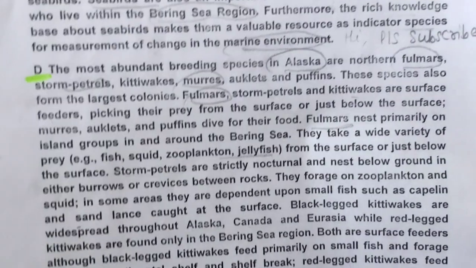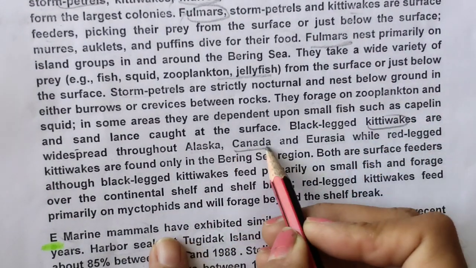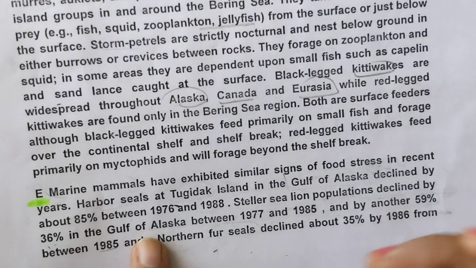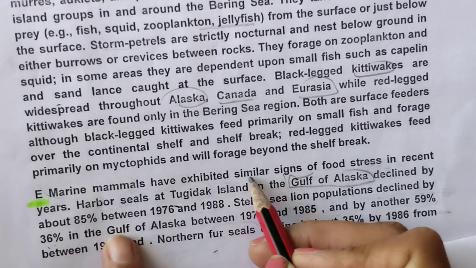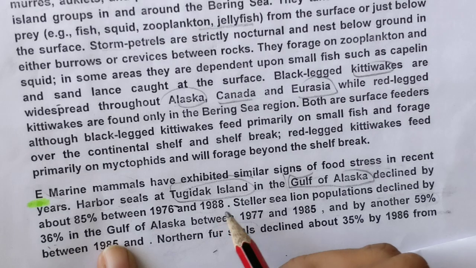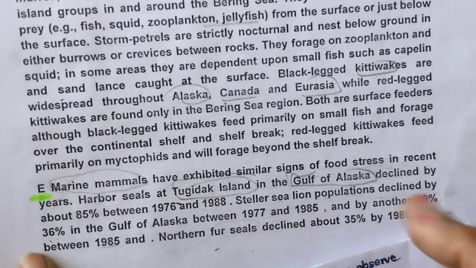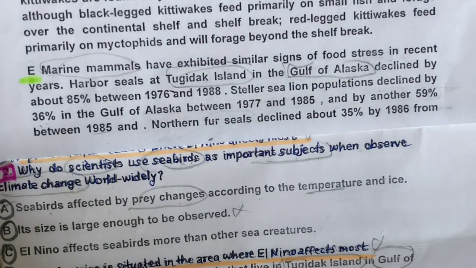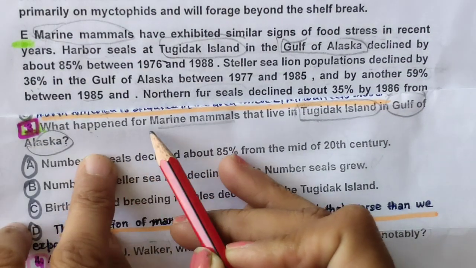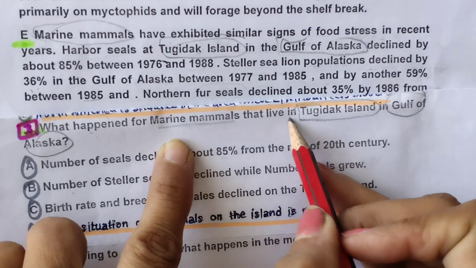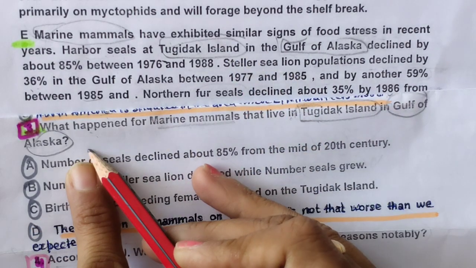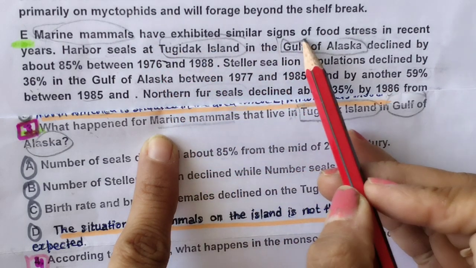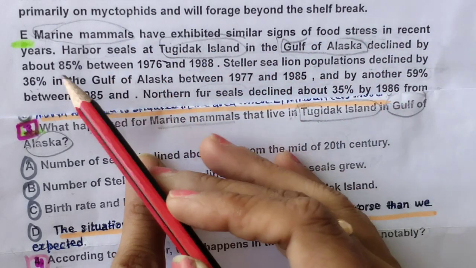Jellyfish, black-legged kittiwakes, Canada, Eurasia, Alaska. So nothing is there. So next paragraph. Yeah, Gulf of Alaska is here and the same word is here. It means marine and mammals were also there. So now we are at the exact location for the next question. What happened to marine mammals that live on this island and Gulf of Alaska? What happened to them? Marine mammals have exhibited similar signs of food stress in recent years.